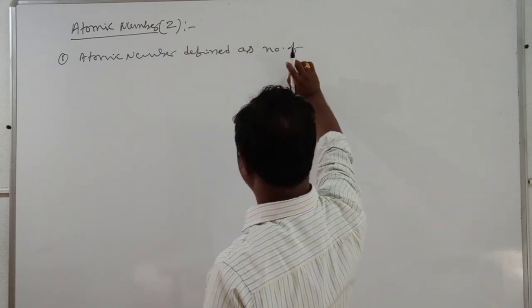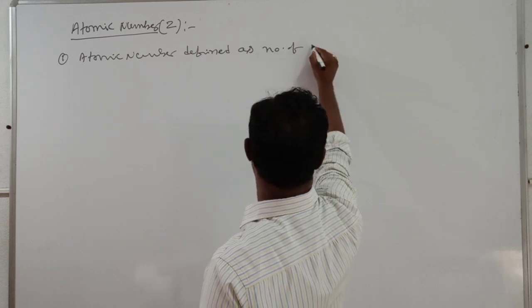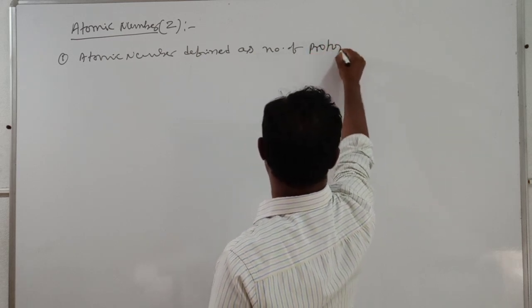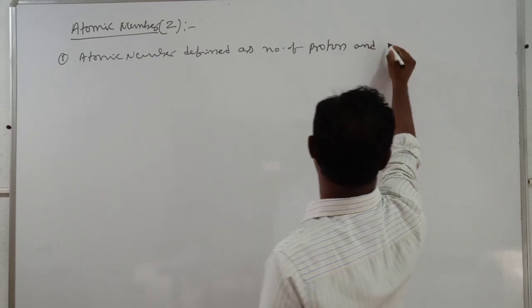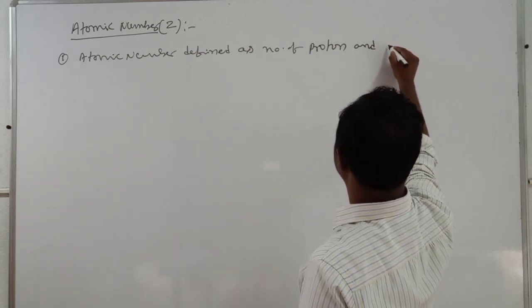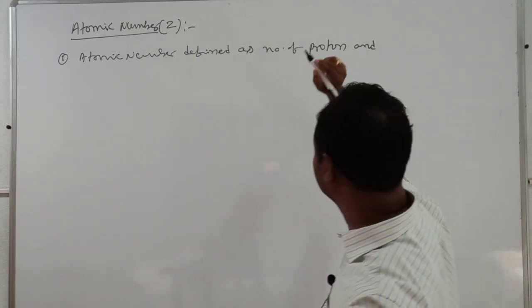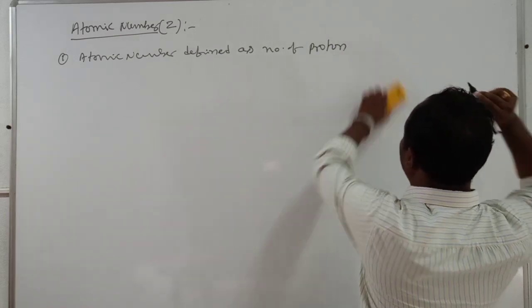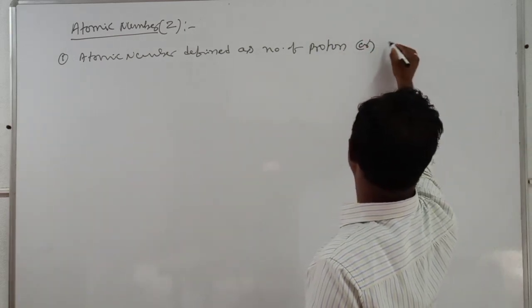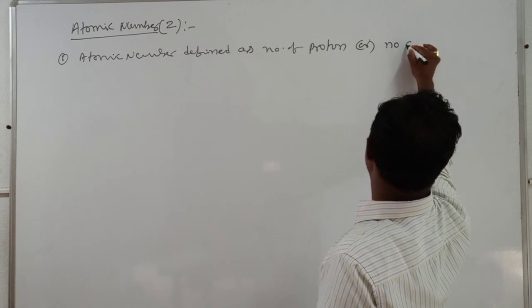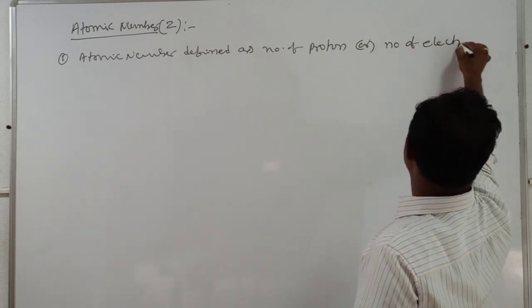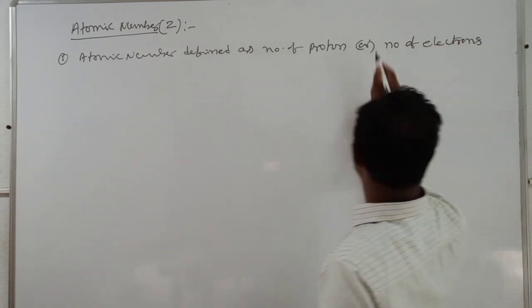Atomic number is defined as the number of protons or the number of electrons, or no, it is not "and".